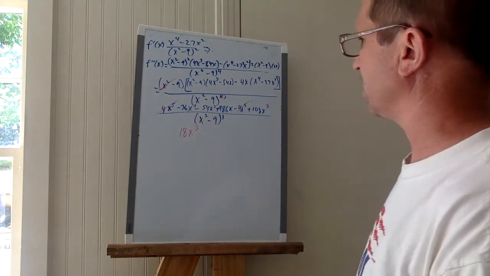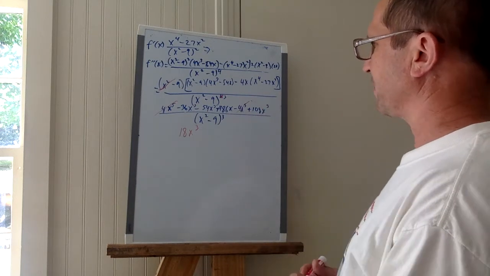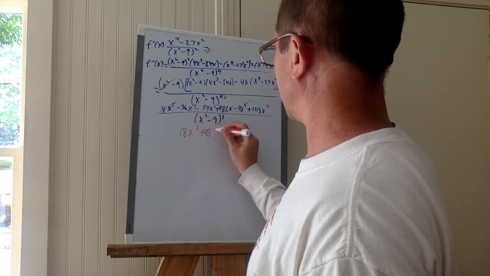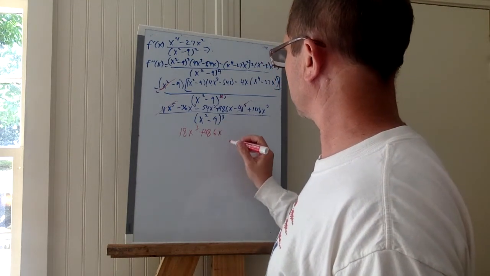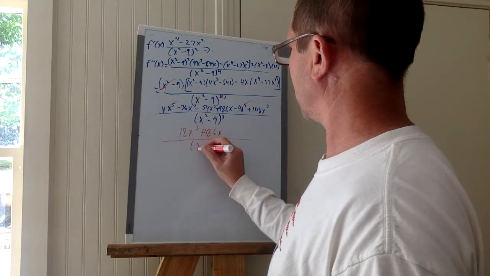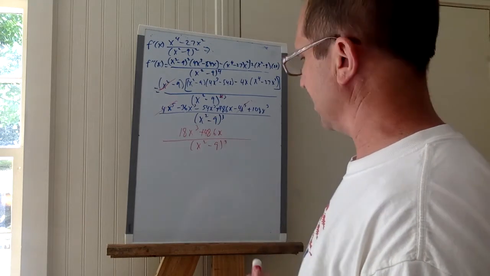Let me double check that arithmetic. All right, that's 90. Yeah, okay. And then plus 486x, and it's all over x squared minus 9 cubed.